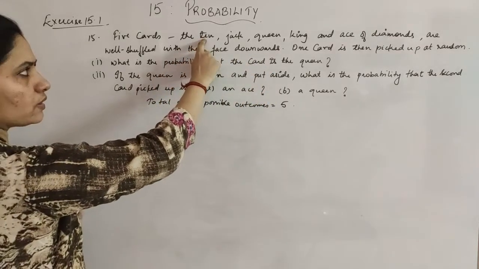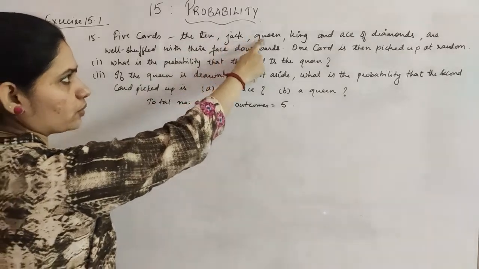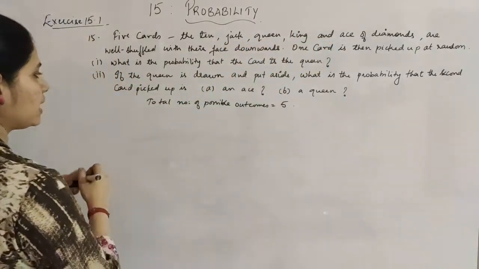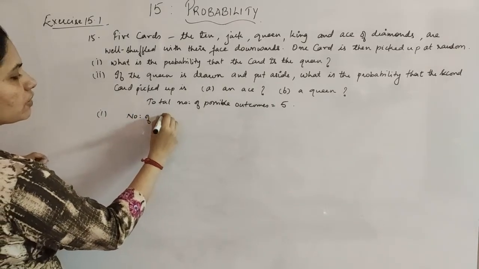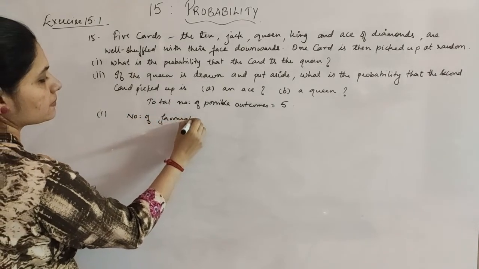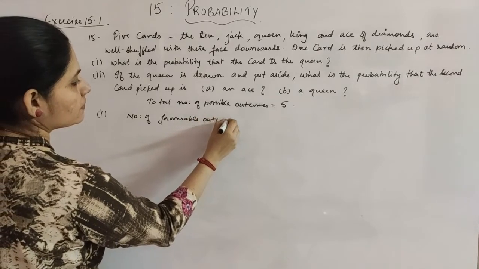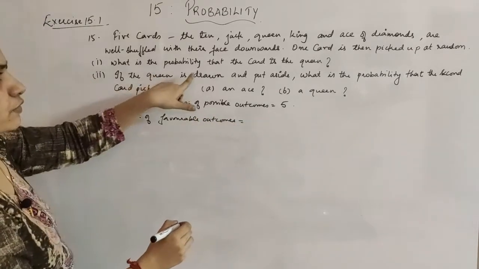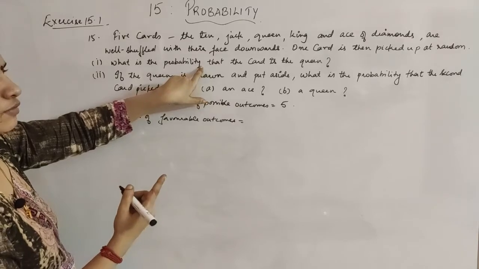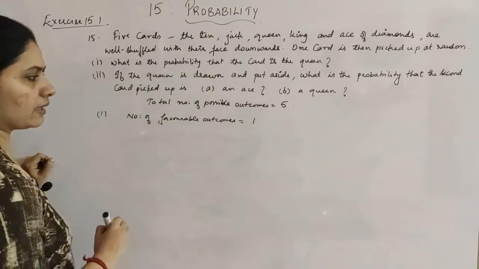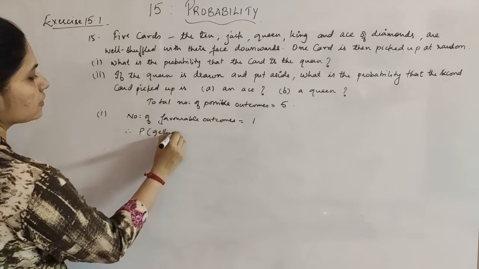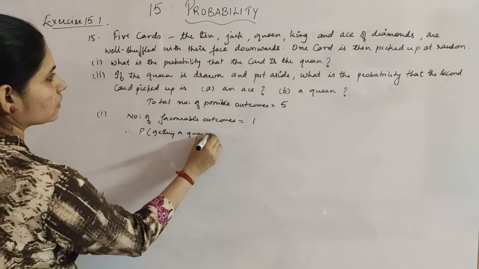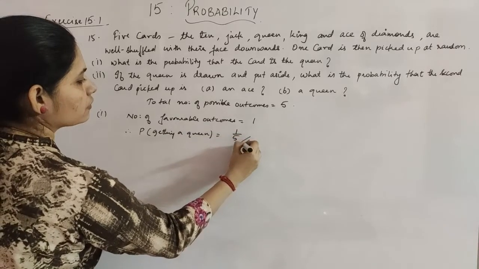In that, what all you have? 10, Jack, Queen, King and Ace of diamonds. So for the first one, the number of favorable outcomes, if you have to get a card of queen, will be 1. Therefore, the probability of getting a queen will be 1 by 5.